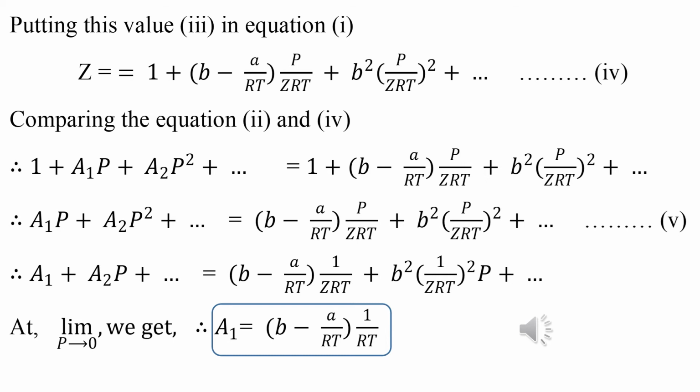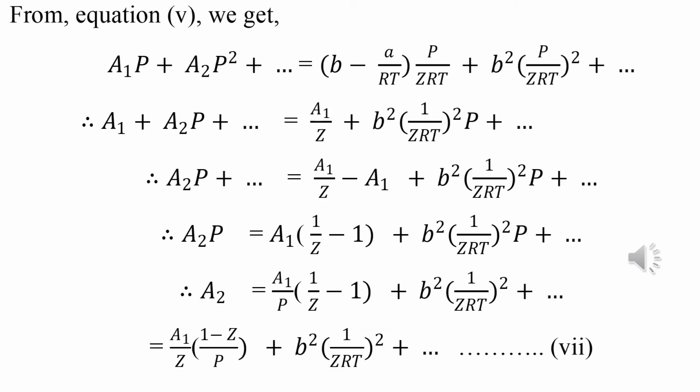Next we see, if we put this value in equation 5, a1 p plus a2 p squared plus ... equal to (b minus a by RT) into p by ZRT plus b squared into (p by ZRT) whole squared plus ... If we divide both sides by pressure p, we get a1 plus a2 p equal to, on the right side, (b minus a by RT) into 1 by ZRT plus b squared into (1 by ZRT) whole squared into p.